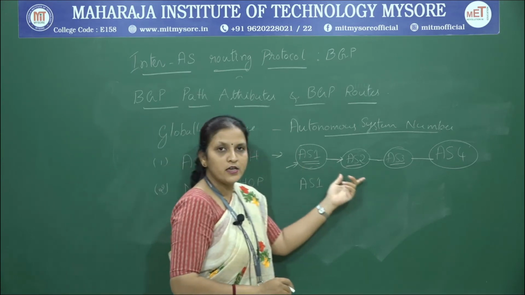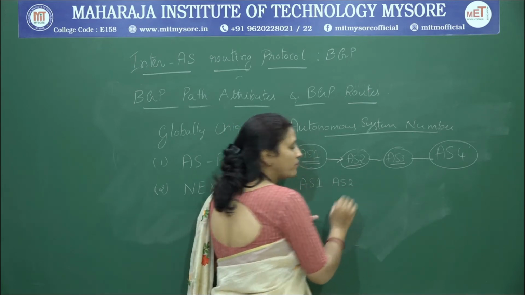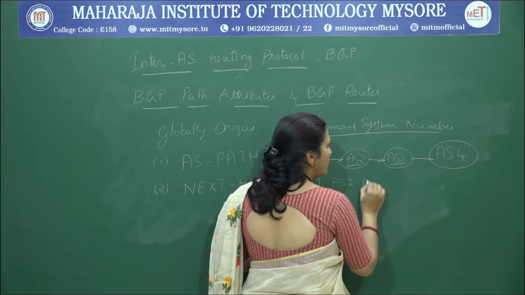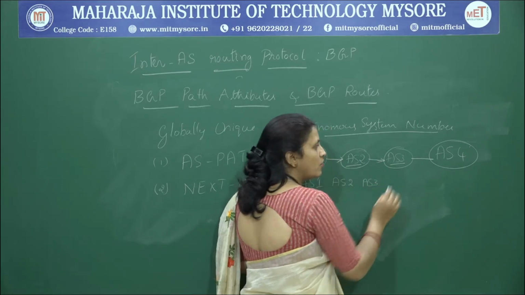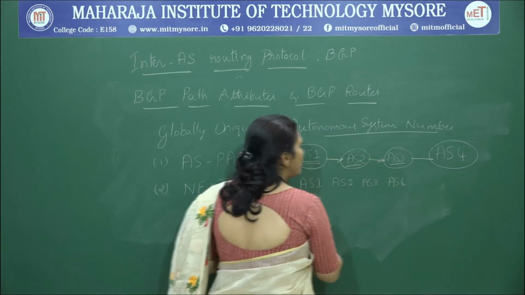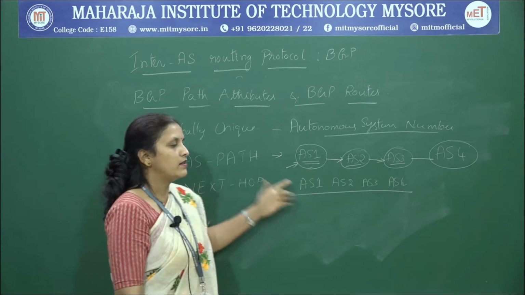When it reaches AS2, AS2 is added. Similarly, when it passes to AS3, AS3 is added. When it reaches AS4, AS4 is added. So, this becomes our AS path.